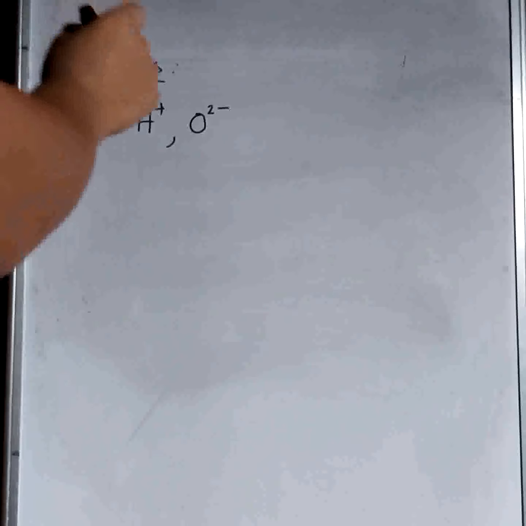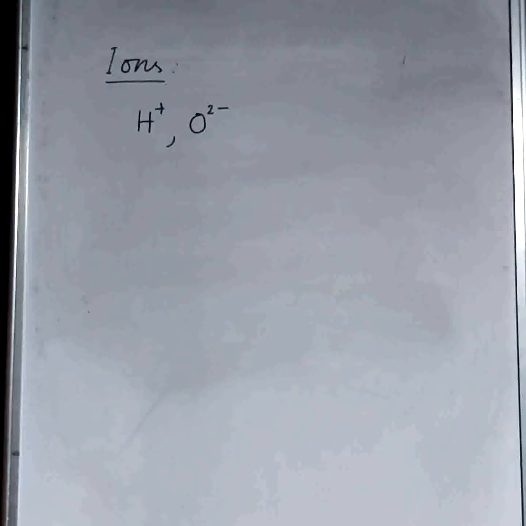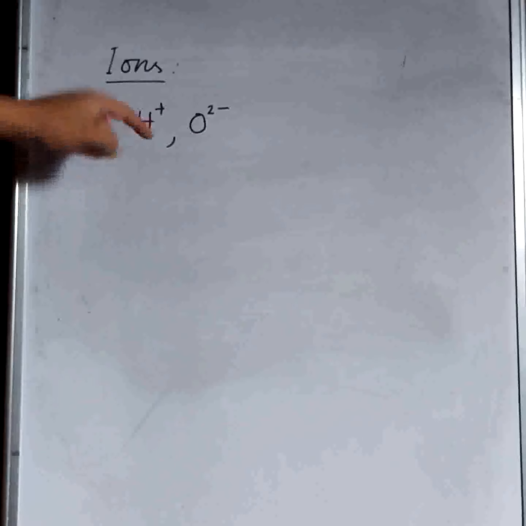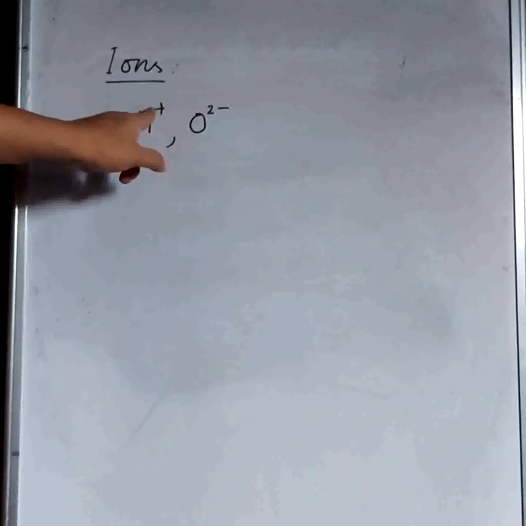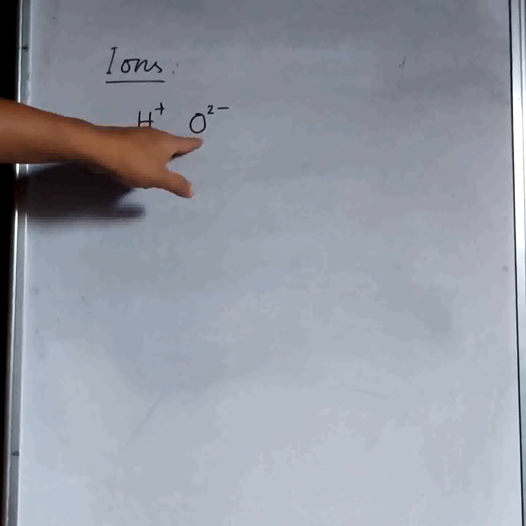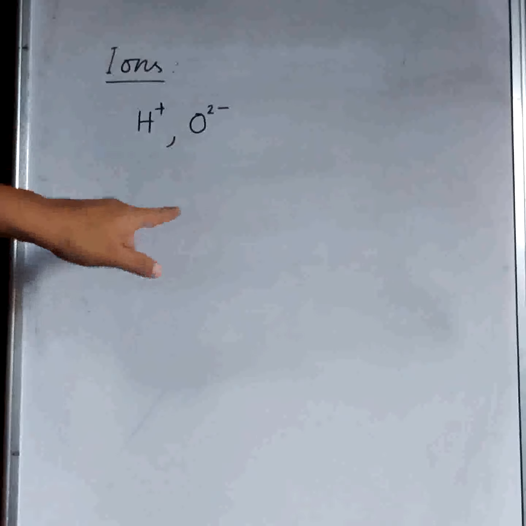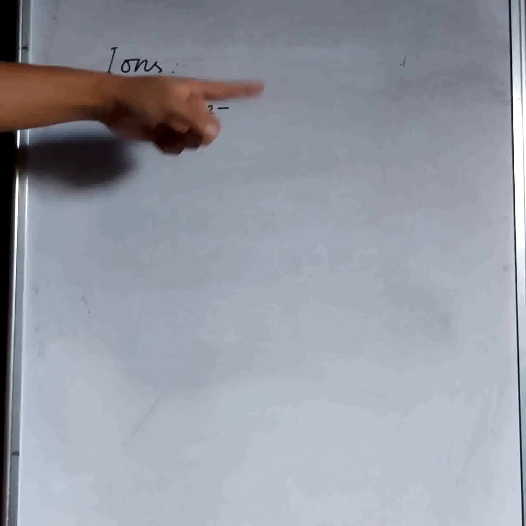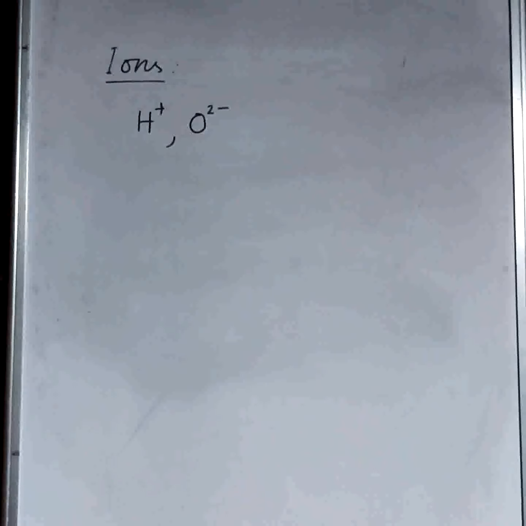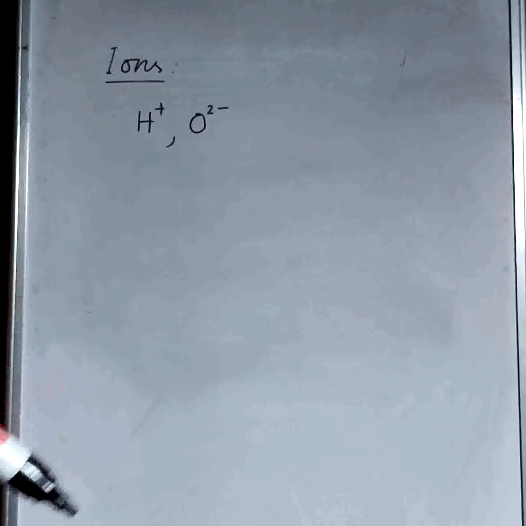Now, these positive and negative charges are really important. This positive charge indicates that hydrogen has lost one electron, because here it's only one positive. But in oxygen, we see two negatives. That means oxygen has two extra electrons apart from its own electrons.